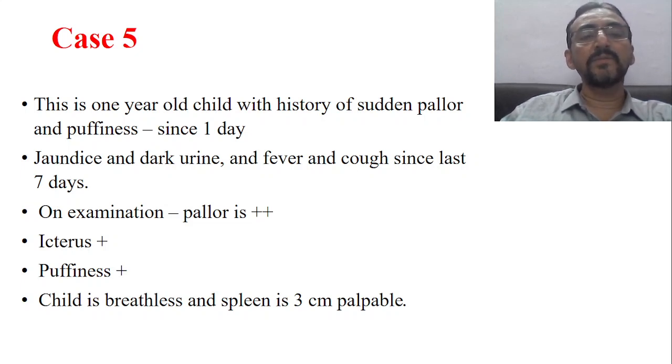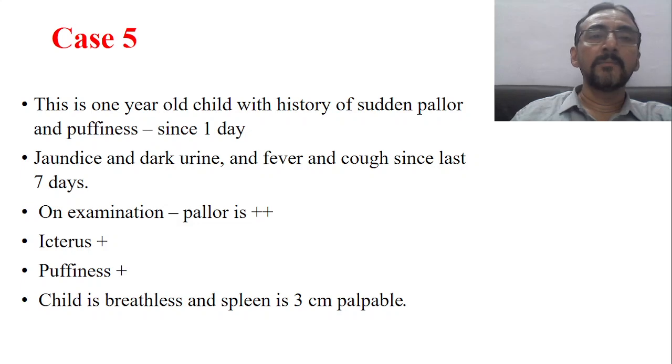Now on examination, pallor is plus, icterus is present, puffiness of the face is present, and the child is breathless. Now this is another important thing: the child is breathless and the spleen is 3 cm palpable. So the child is also having some breathing problem, and the spleen is 3 cm palpable. The tip of the spleen is sometimes palpable normally in a newborn baby, but this is a 1-year-old baby. A 3 cm palpable spleen means it is of course some pathology, no doubt.